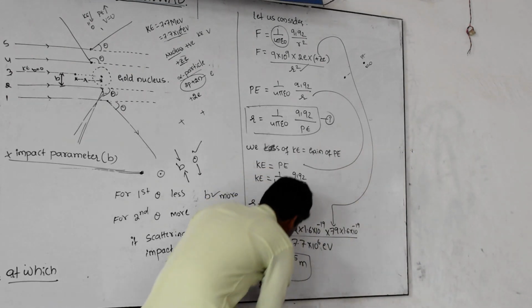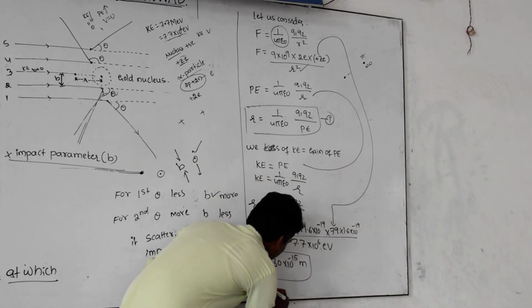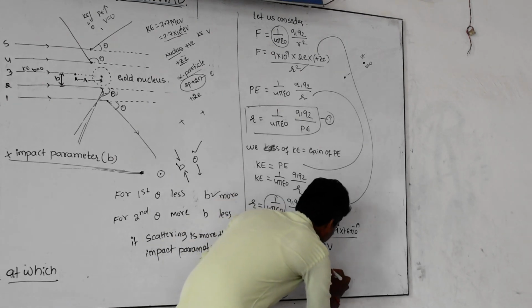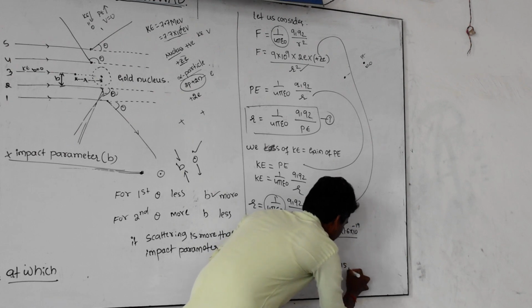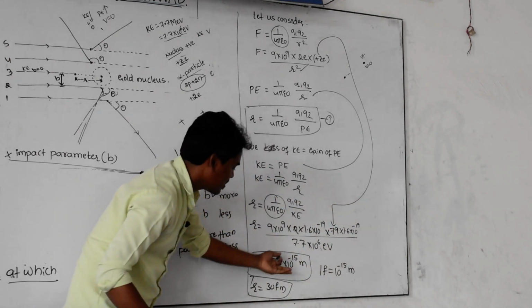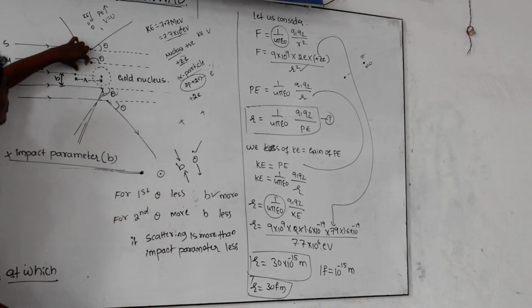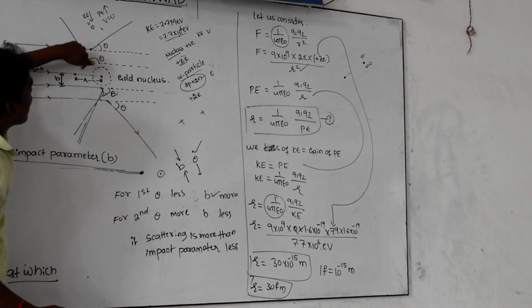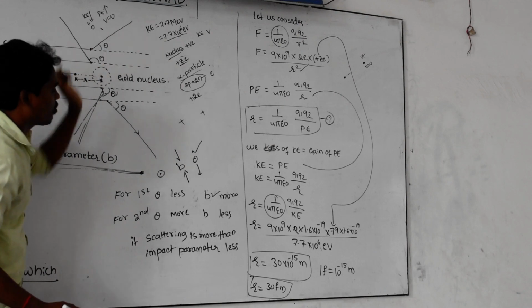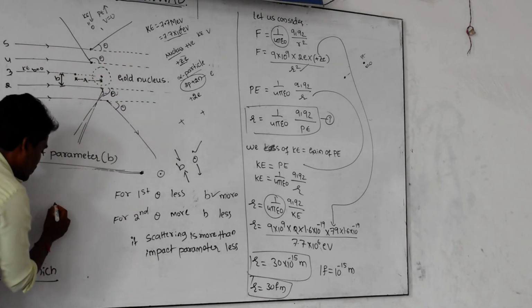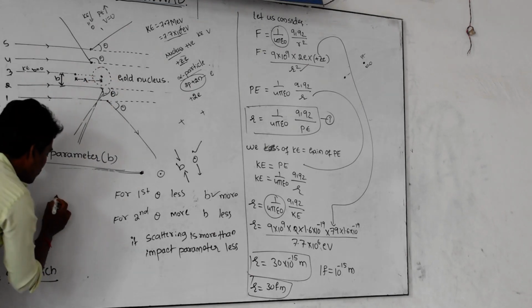R is equal to 30 Fermi meter. What is 1 Fermi? 1 Fermi is equal to 10 to the power of minus 15 meter. You can write this answer either way, and this is the distance of closest approach between the alpha particle and the gold nucleus.